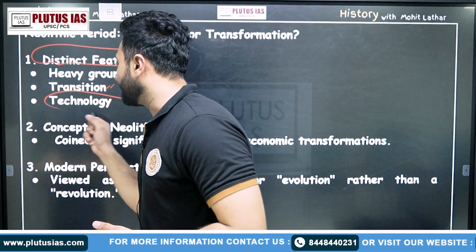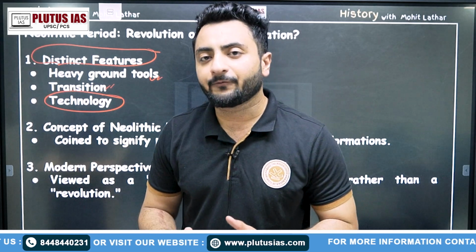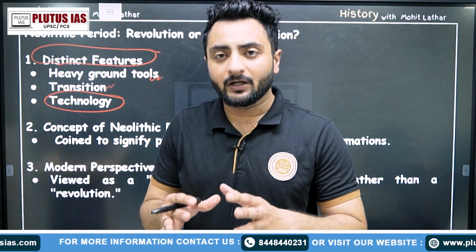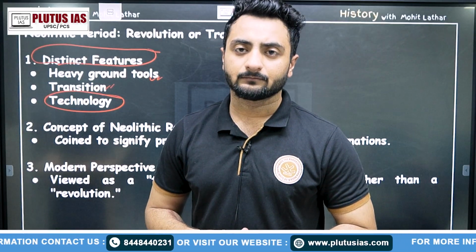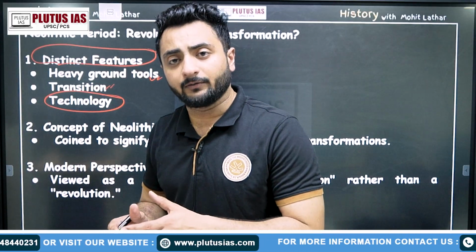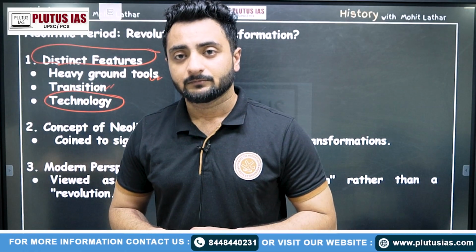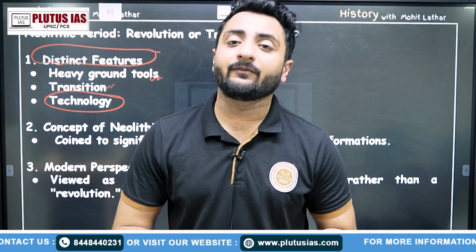Moreover, the technology, use of wheels as transport, controlling the fire, making art like pottery. So the technology was evolving. Now when the technology evolves, just like we talk about the industrial revolution. Why is it called a revolution?